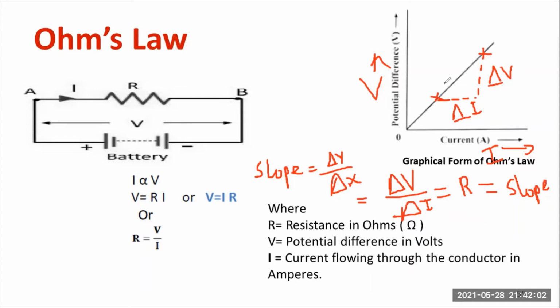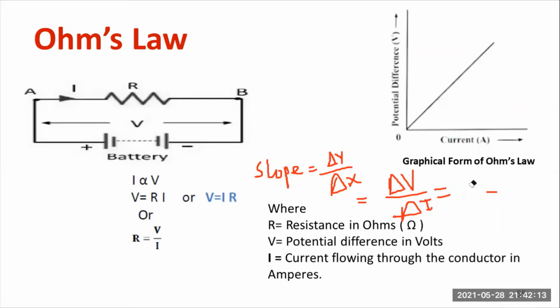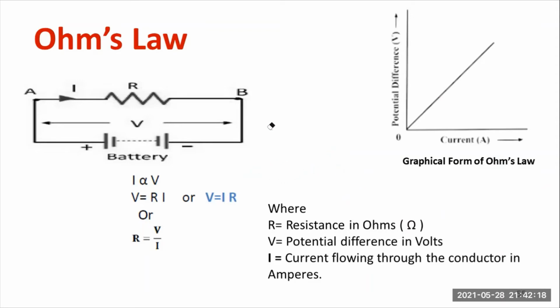Tan theta, slope, y-axis by x-axis, that is equal to resistance. This graph is also very important for you. Please do remember this. Experimentally I have done it. You can watch the video which is available in the description box. Not only that, I'll be putting it in the I button also. You can click on the I button and get the videos.